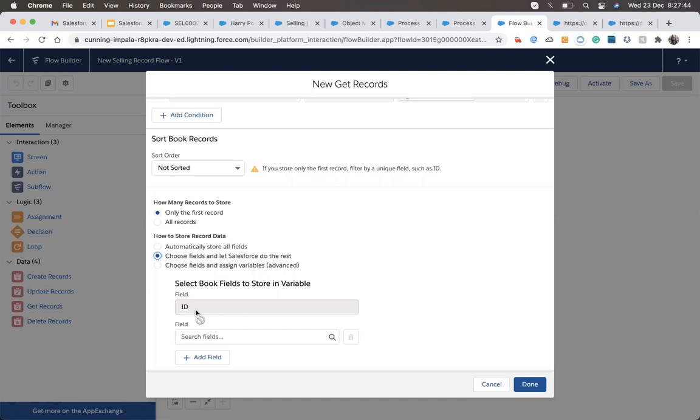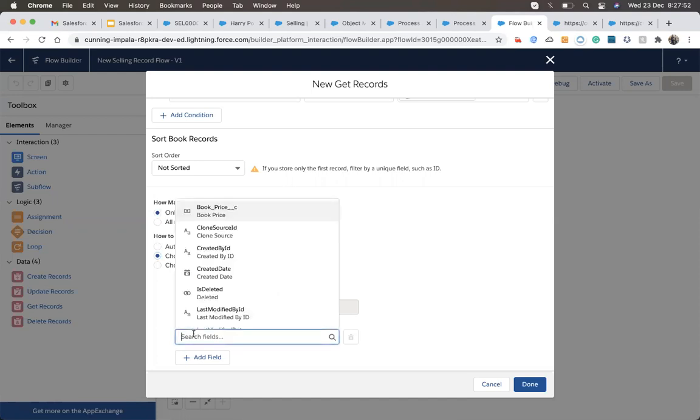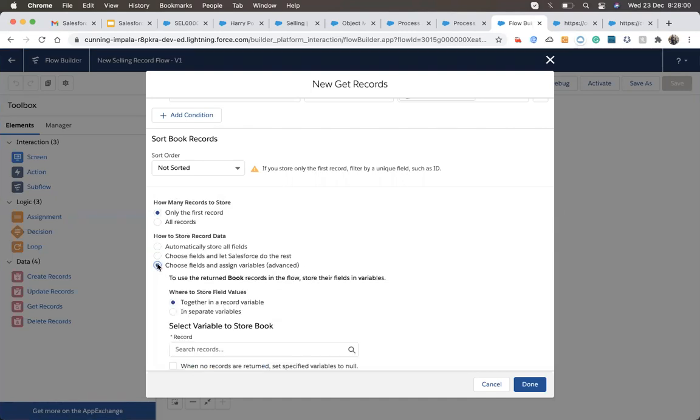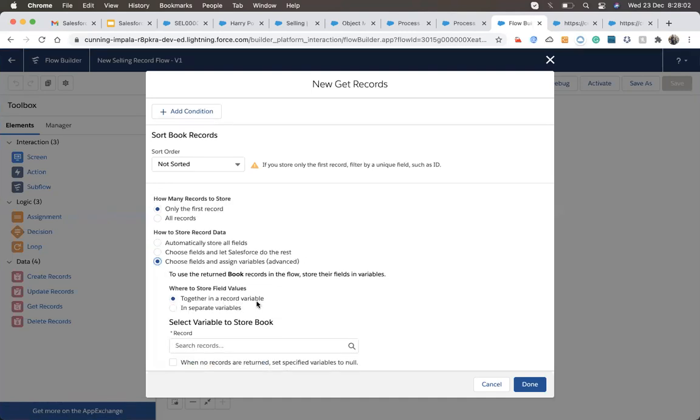ID is the default thing. Whenever we are extracting something from an object, the ID is the default value, which means it will always be captured. And if you want to capture the price, then you can also capture the book price. And if you want to capture some more things, you can add more. The last one is to choose the field and assign the variable. It is the thing that